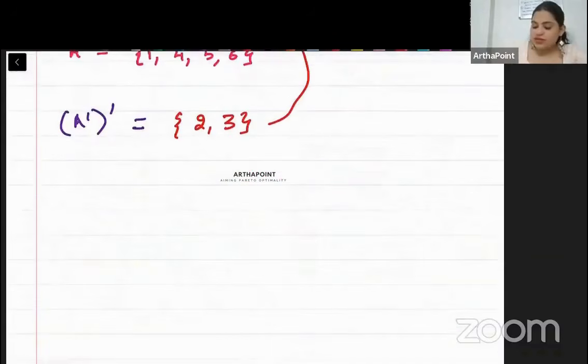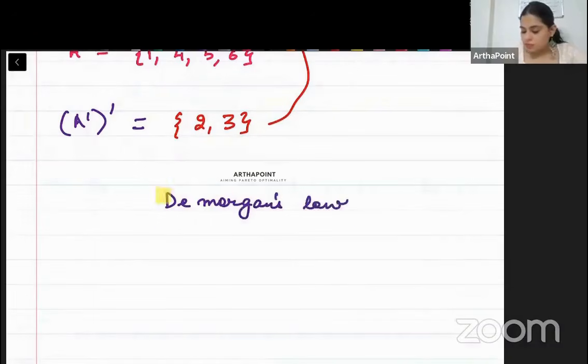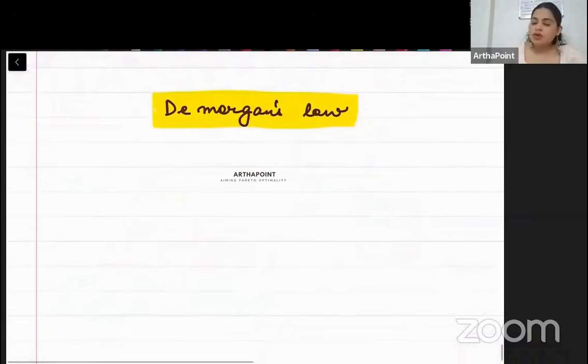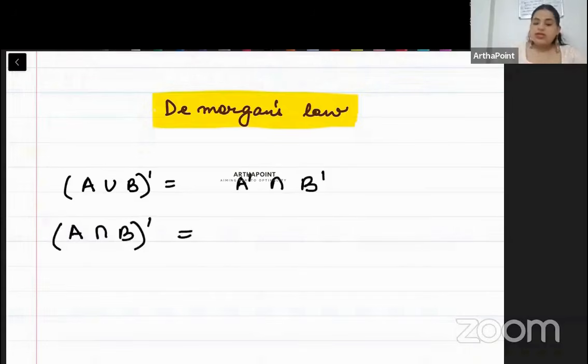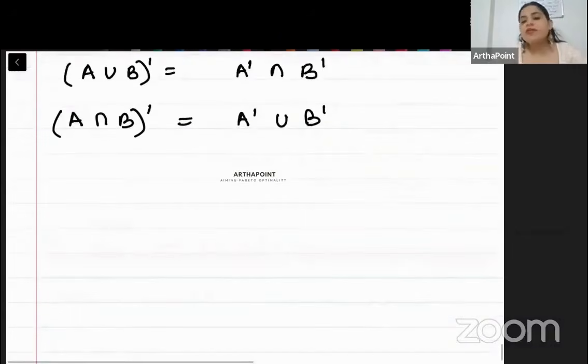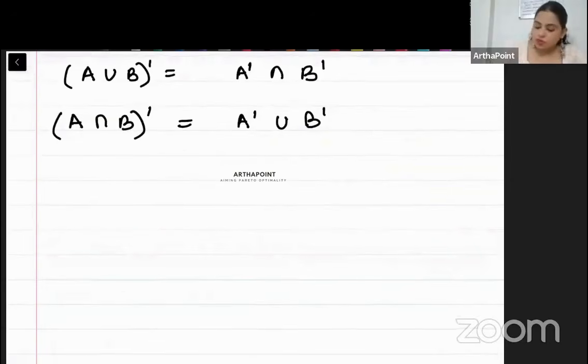This is known as De Morgan's law. What does De Morgan's law say, beta? A union B complement is equal to A complement intersection B complement. And A intersection B complement is equal to A complement union B complement. Let me give you an example of this. So, question.